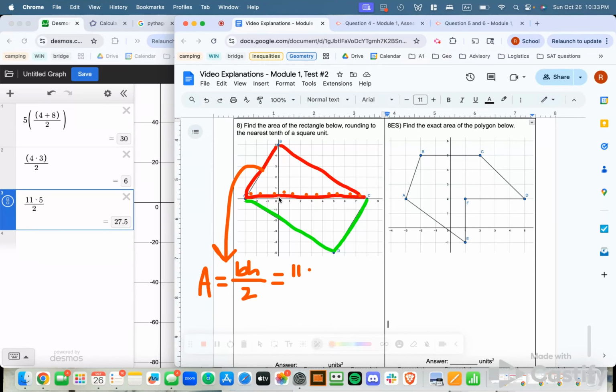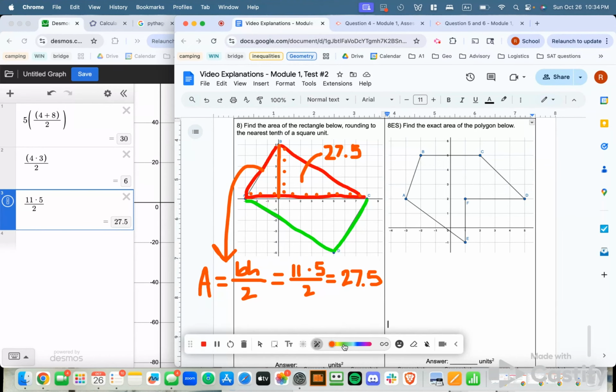Multiply by my height. Remember that our height goes from our base straight up to that opposite vertex, right? So I'm going to have a vertical distance of 5 units, right? 1, 2, 3, 4, 5. And that gets divided by 2. So 11 times 5 is 55. We divide 55 by 2, and we get 27.5 square units. Now, really importantly, that is just the area of this first triangle here.